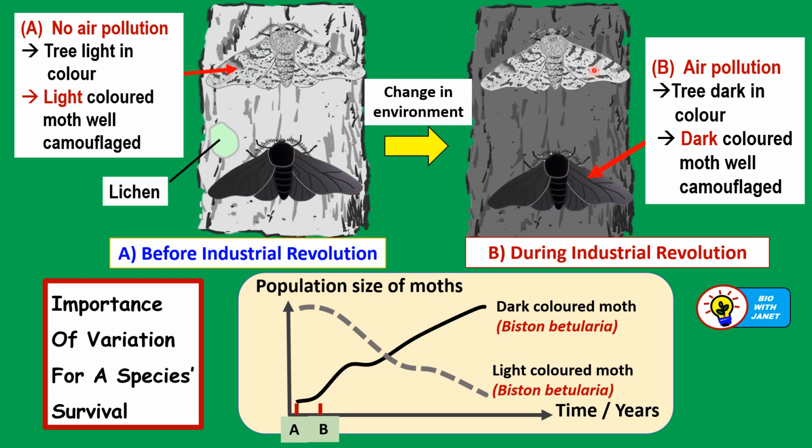Whereas the light colored moth now became more obvious, because of the greater contrast between its body, its wings, and the dark tree bark. So the dark colored moth was better camouflaged. They were not eaten by predators. They reproduced and passed these genes on, the gene for darker wings and body, to their offspring.